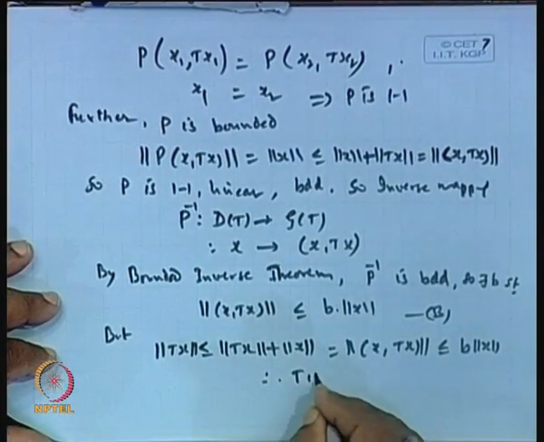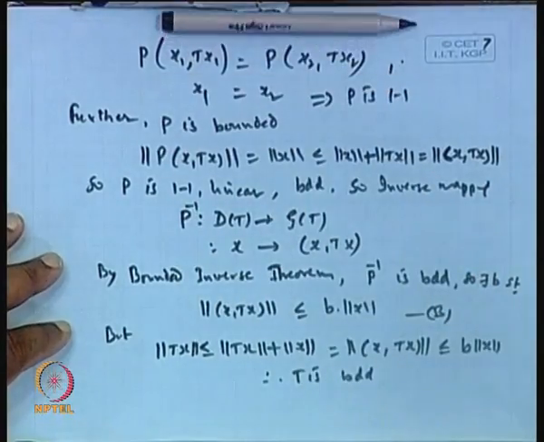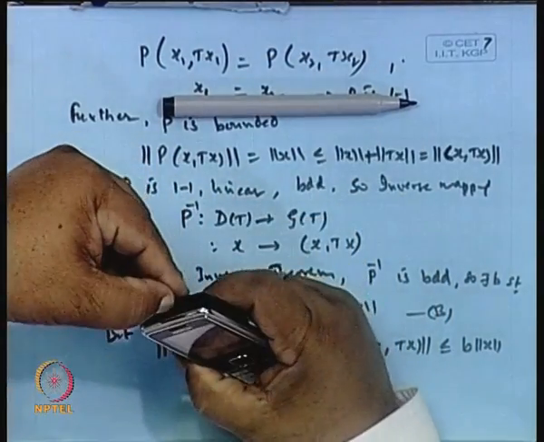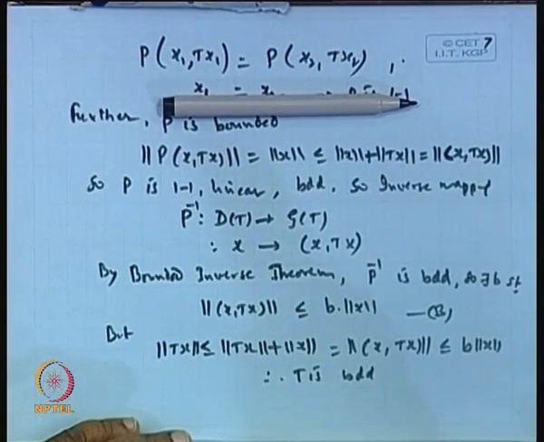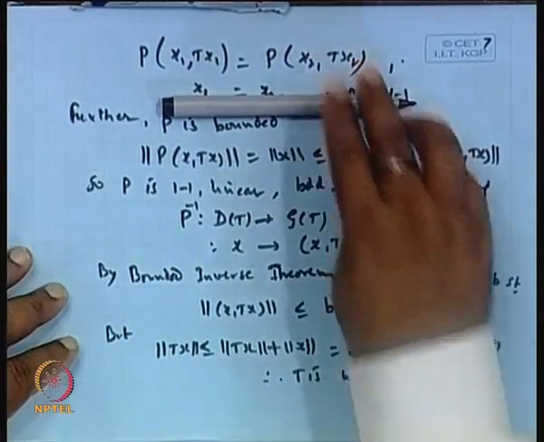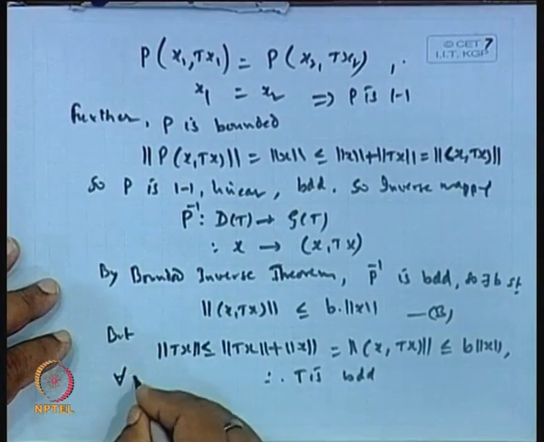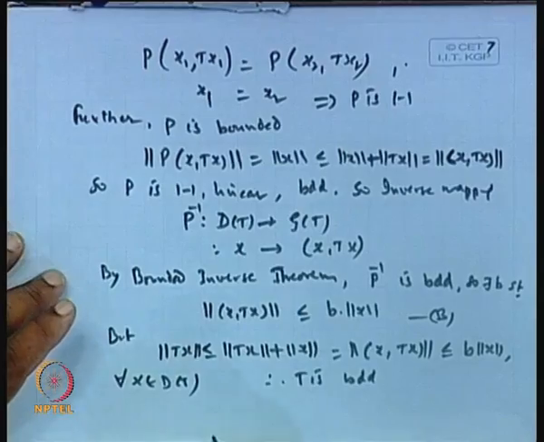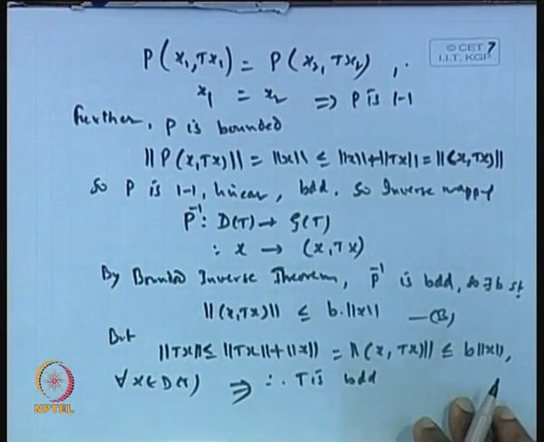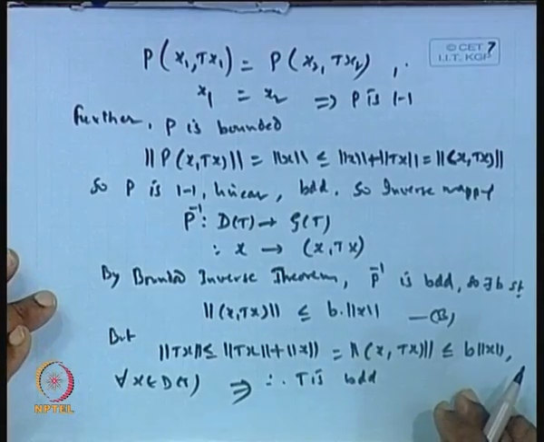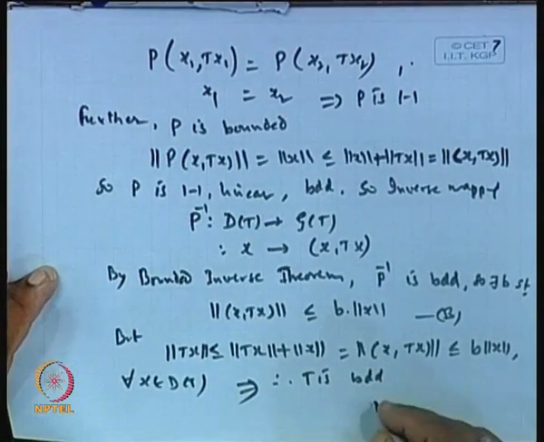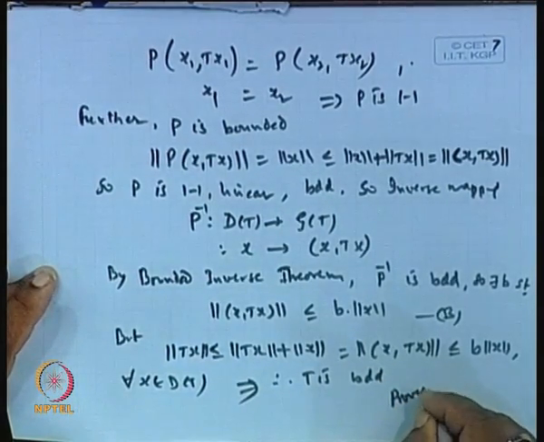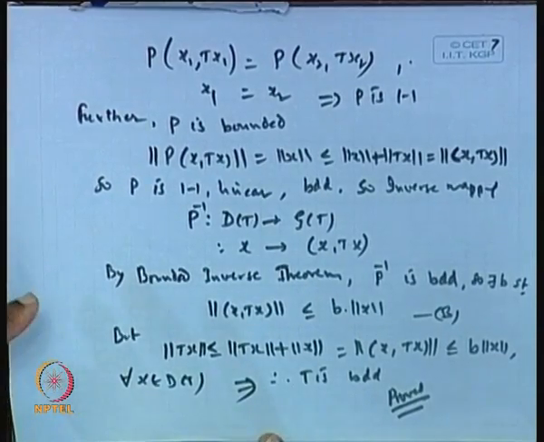Therefore, T is bounded. This is true for all x belonging to the domain of T. So, this implies T is bounded. Clear? Is it okay or not? And that is what we wanted to prove for the operator T. So, this proves the closed graph theorem. Is it clear?